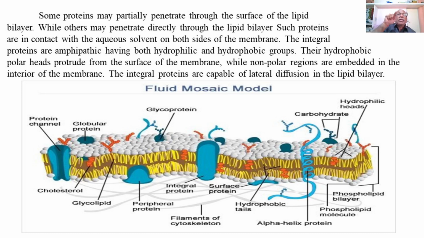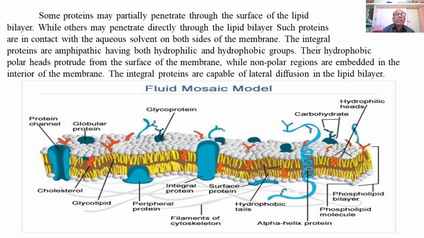The proteins which partially penetrate the surface of the lipid bilayer are called peripheral proteins or extrinsic proteins, and the proteins which penetrate directly through the lipid bilayer, in contact with the aqueous solvent on both sides of the membrane, are called intrinsic proteins or integral proteins.